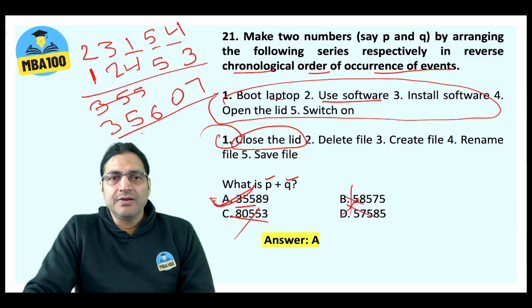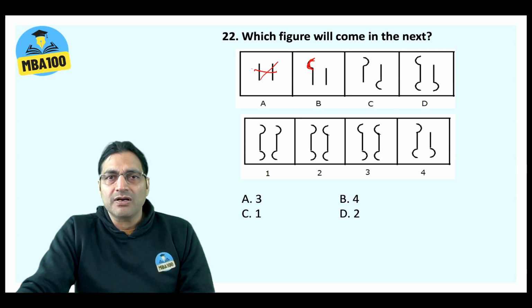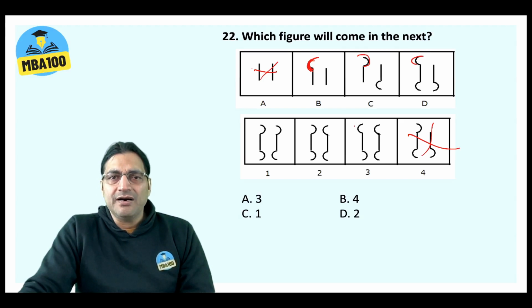Now let's do question number 22. You do not get non-verbal reasoning in many MBA entrance examinations. Look, you do not have any curve here. 1 curve here, 2 curves here, 3 curves here. So of course, in the next, you will have 4. Take this out. Concentrate here. This side, again this side. So in the next one, it should be on this side. But here it is on this side.